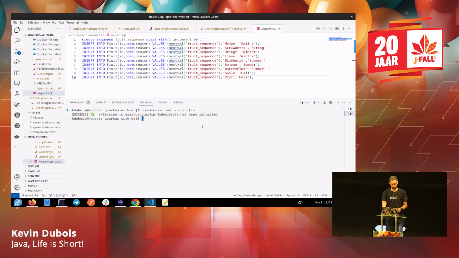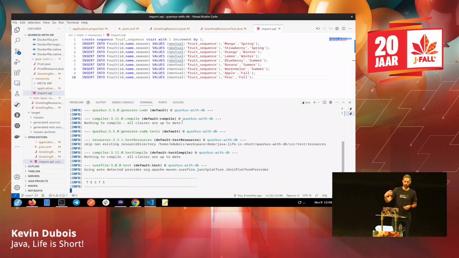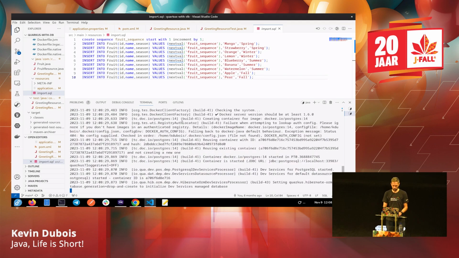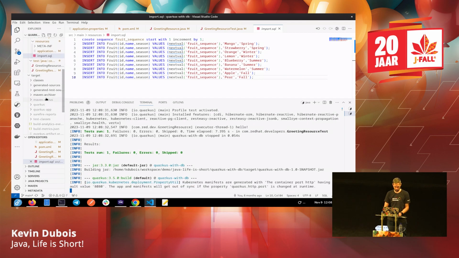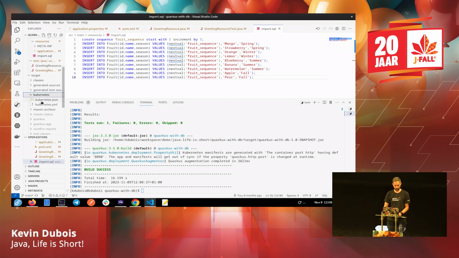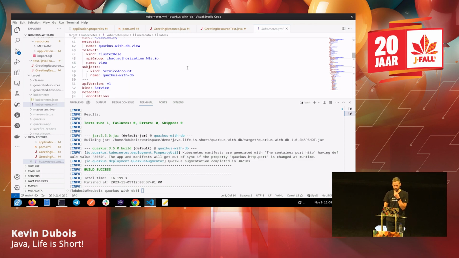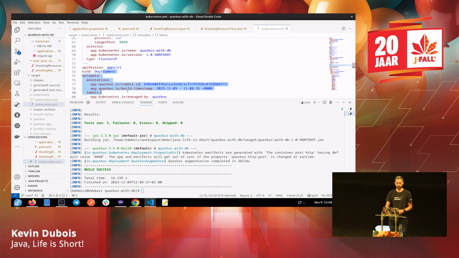Okay. And so by doing that, if we now compile, we can do Maven package or whatever, because I added that extension, it'll generate the required Kubernetes YAMLs and put them in my target folder. So we're going to see that appear here in just a second. There we go. If you saw the slide before with deployment and the service, we can see that that service and that deployment are here, and I can deploy to Kubernetes pretty easily.